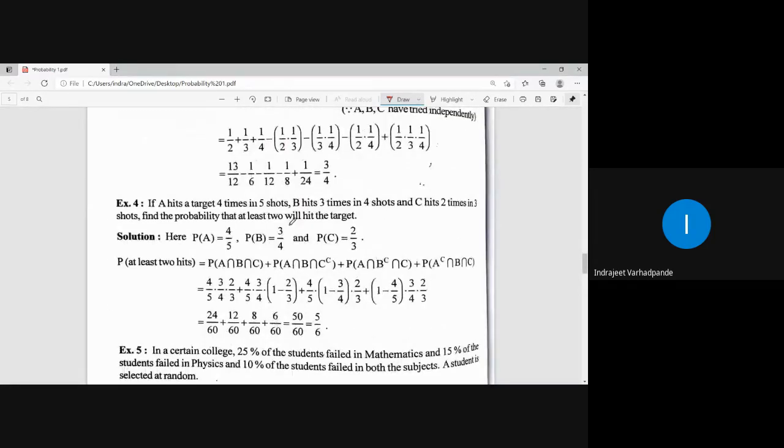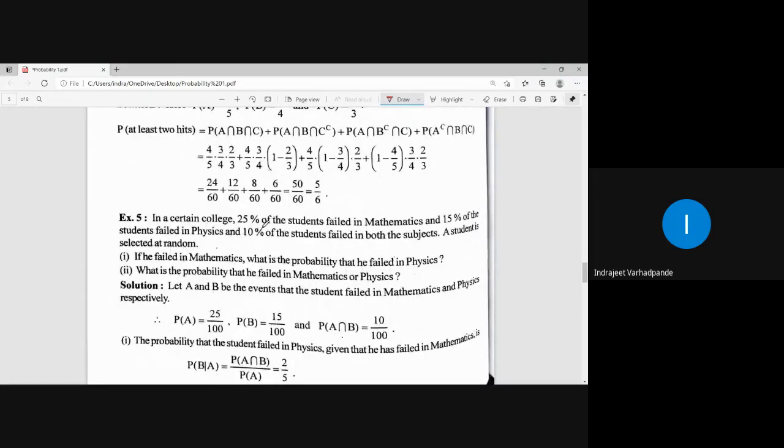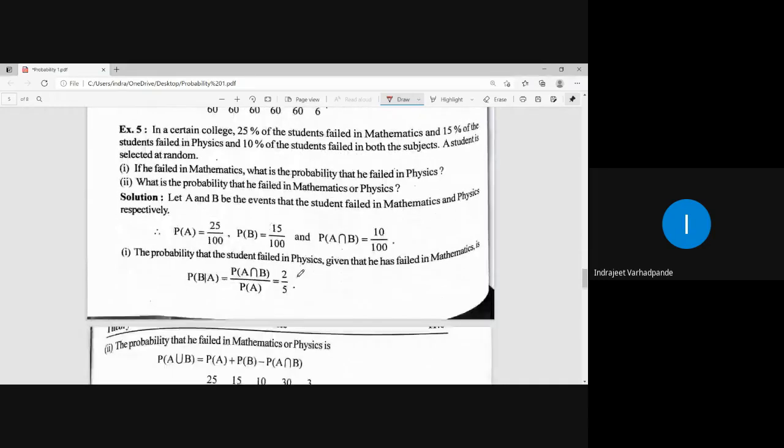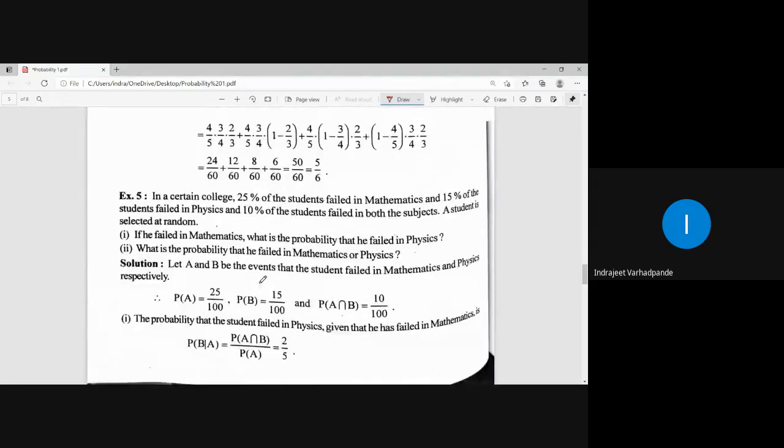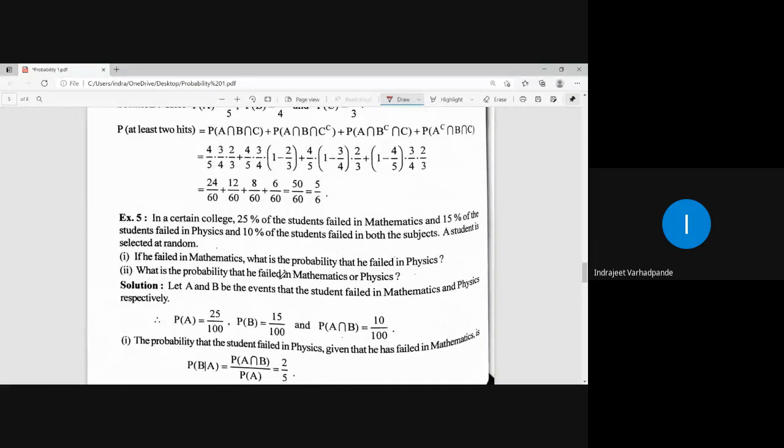Similarly, here we have the problem if A hits the target and B hits the target, in how many turns. Accordingly, we can calculate. Here we have a problem where college students are giving an exam and the failing percentage is given, so we have to calculate how many of them failed.